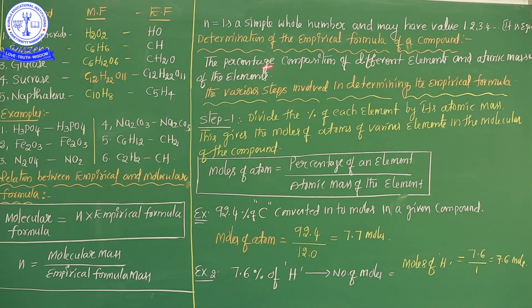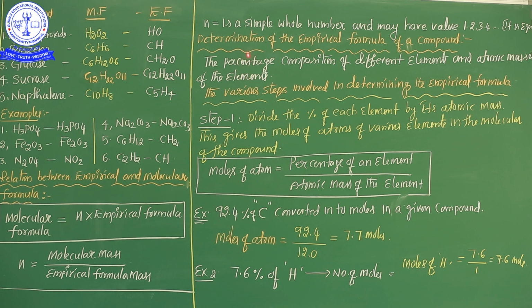And see here, the percentage compositions of the different elements and the atomic masses of the elements. See the various steps involved in determining the empirical formula. What kind of steps are involved in the determination of the empirical formula in the given sum? There are 4 steps here. For example, now we will take one question to find out or to determine the empirical formula. There are 4 steps involved in determining the empirical formula.